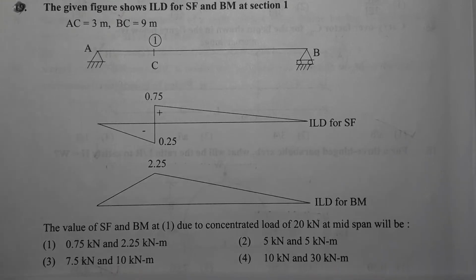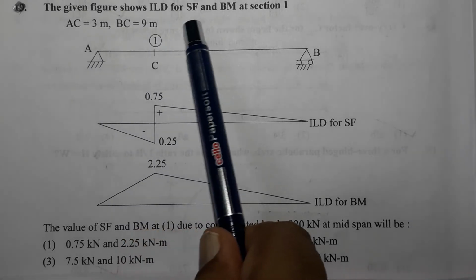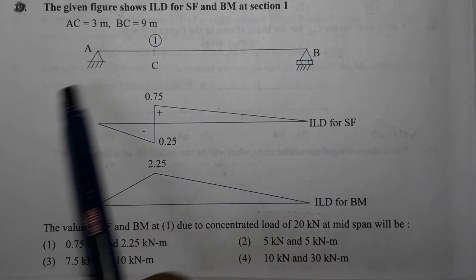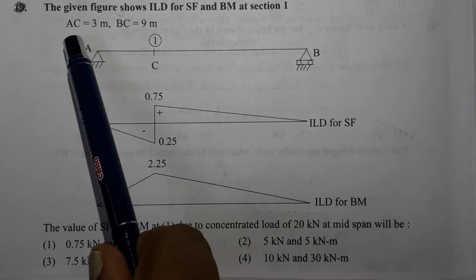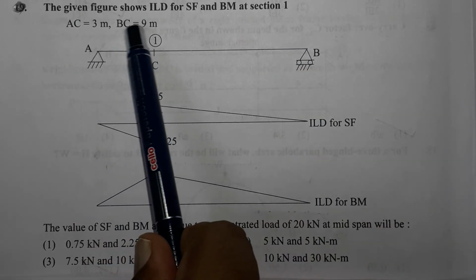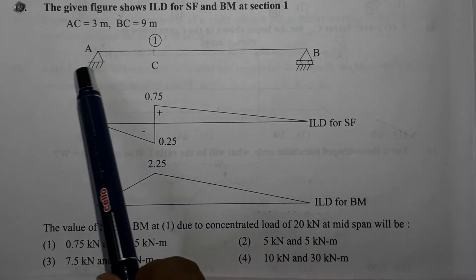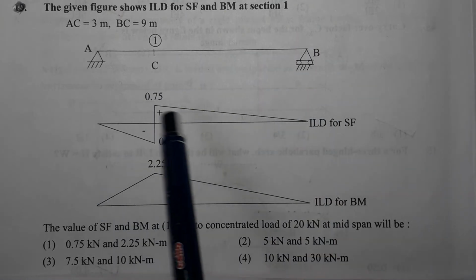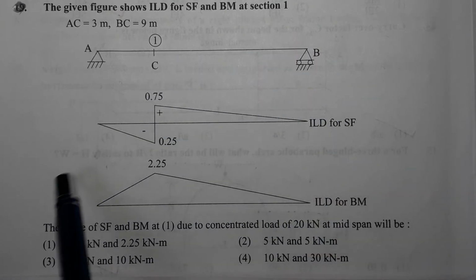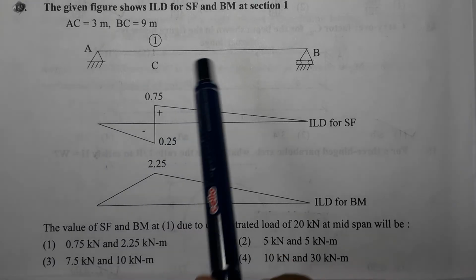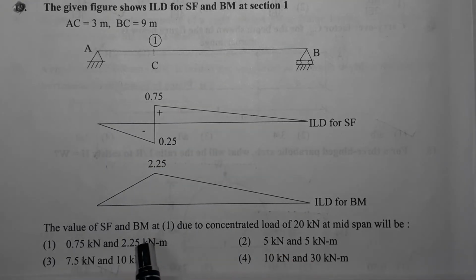Next question. The given figure shows ILD for SF and bending moment at section 1. So the beam has been shown. AC is equal to 3 meter, BC is equal to 9 meter. And this is the ILD for shear force. Now it is asked to get the value of SF and BM at 1 due to concentrated load of 20 kilonewton at midspan.